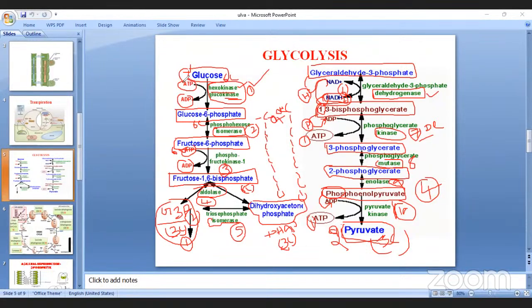What happened in the first reaction? Is it visible to you? Yes, sir, 1 ATP is utilized in the first reaction. And in the third reaction also, 1 ATP is utilized. So out of 4, 2 ATP are utilized. Then what is the net amount of ATP? Net amount, only 2 ATPs. Remember it. So 2 NADH2 and 2 ATPs are formed. Is it clear? Net gain of 2 molecules of ATP.